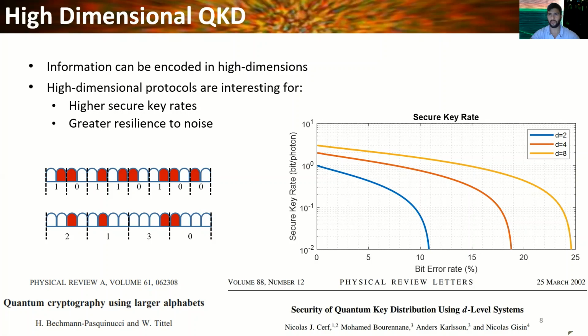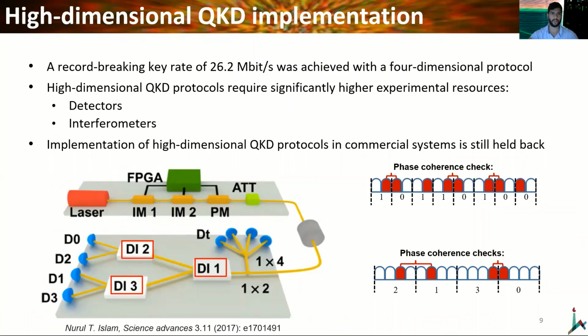And if we want to implement quantum key distribution beyond this value, we must use higher dimensions. A record-breaking key rate of 26 megabit per second was achieved with a 4-dimensional protocol and published in Science Advances in 2017. The problem is that high-dimensional quantum key distribution protocols require significantly higher experimental resources in terms of detectors and interferometers.